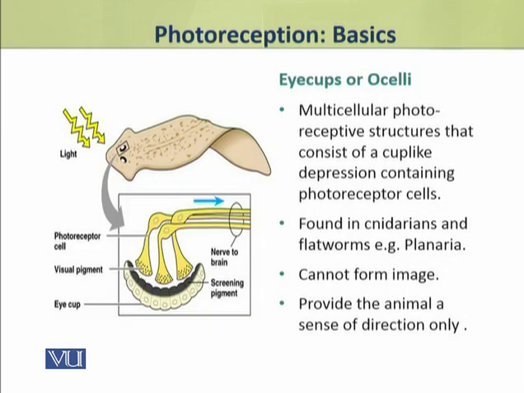The multicellular photoreceptive structures consist of a cup-like depression which contains photoreceptive cells. These simplest structures are called the eye cups or ocelli. They are found in some cnidarians and in flatworms, for example, planaria. These simple multicellular structures cannot form images, and they provide the animal only a sense of direction.